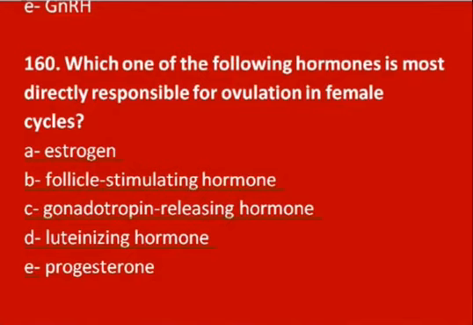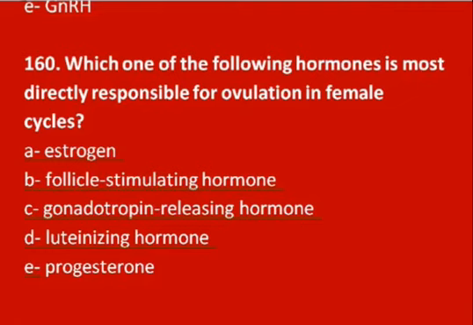Now the last MCQ of this video: which one of the following hormones is most directly responsible for ovulation in female cycles? Actually in this MCQ we are asked to identify the hormone that is most directly responsible in ovulation during menstrual cycle. So options are given: estrogen, follicle stimulating hormone, gonadotropin releasing hormone, luteinizing hormone, progesterone.